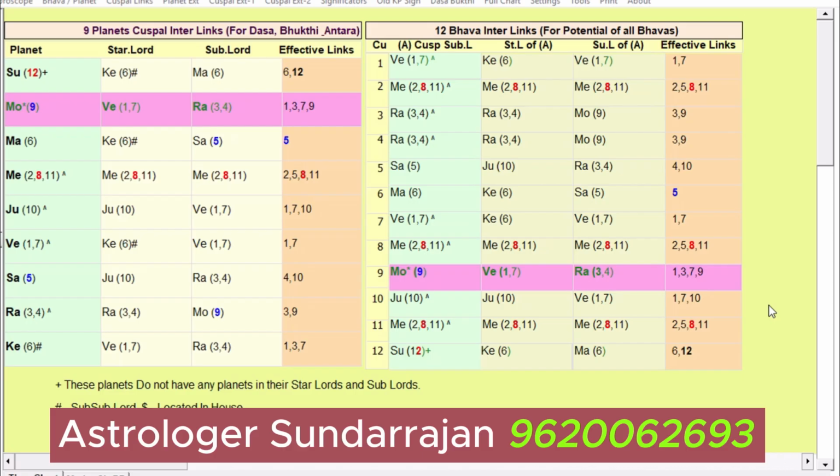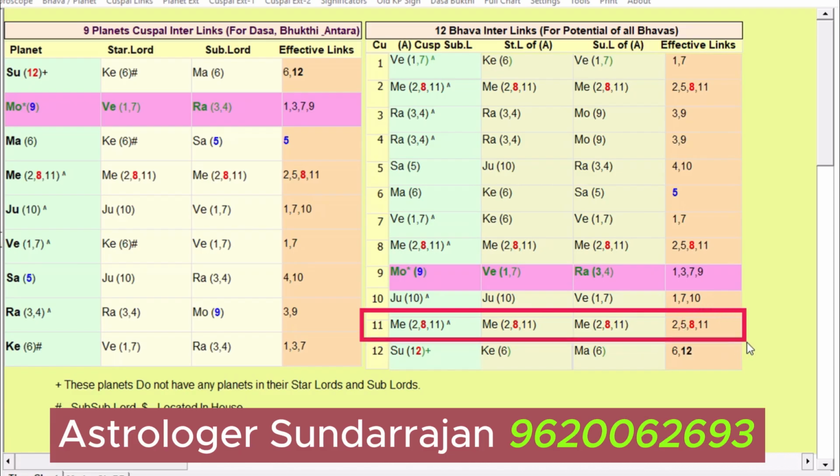In order to analyze that, we need to see the 11th house first, whether that meeting will be successful or not. Mercury is coming as the sublord for the 7th house and 11th house, and Mercury is standing in its own star. Mercury का star में ही है, उसके बाद भी Mercury का सब star में ही है. Now Mercury is activating 2nd house, 5th house, 8th house और 11th house. So here there is some problem indication.